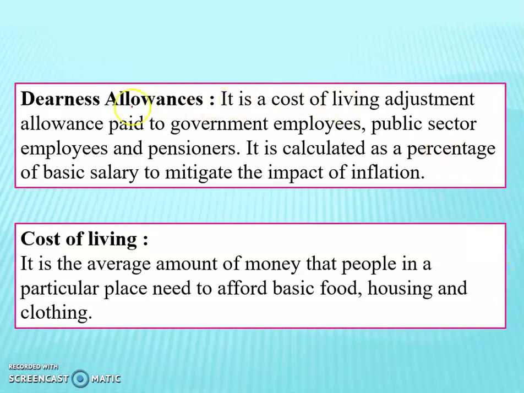Now the word comes there, that is dearness allowance. What is dearness allowance? It is the cost of living adjustment allowance paid to government employees, public sector employees and pensioners. It is calculated as a percentage of basic salary to mitigate the impact of inflation.